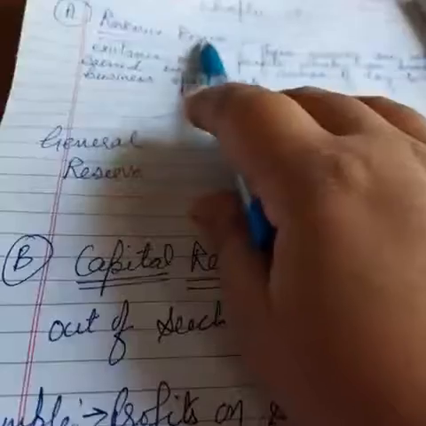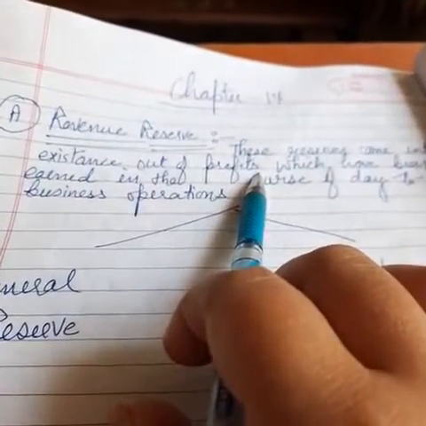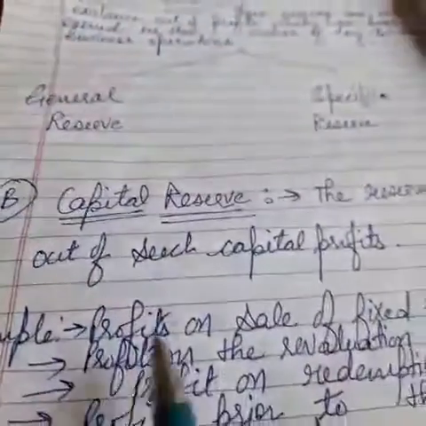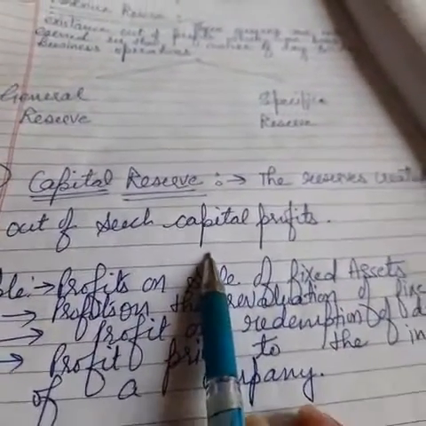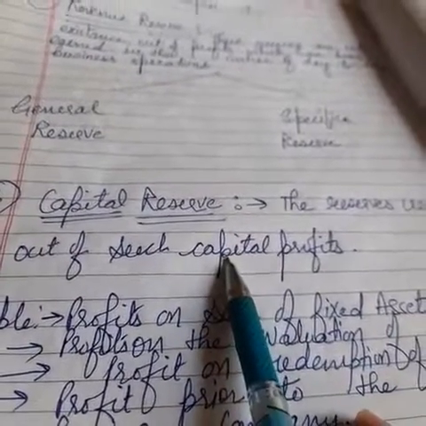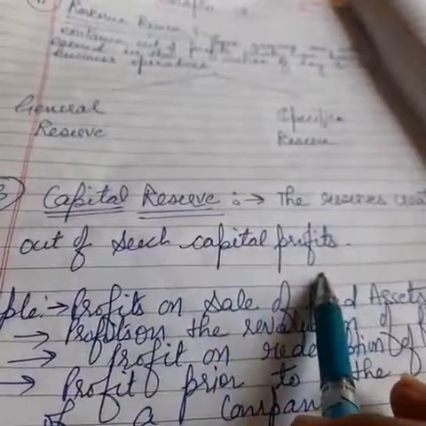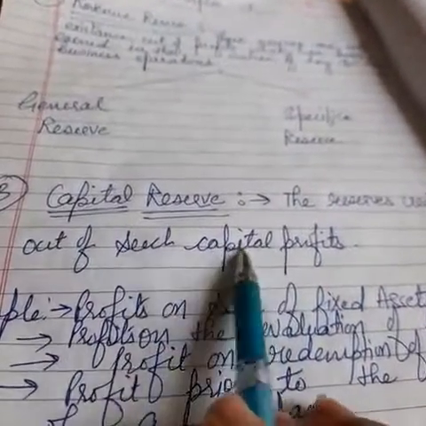See students, as in revenue reserves we just take money from the profits, but in case of capital reserves the money is not taken from the normal profit in order to make the reserves. Right? So here we have to arrange funds from the capital profits only.